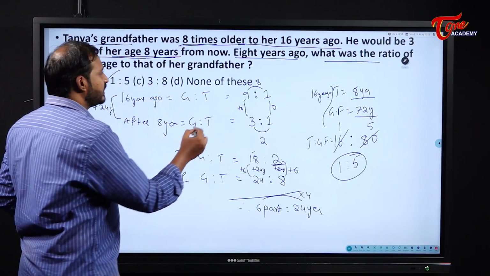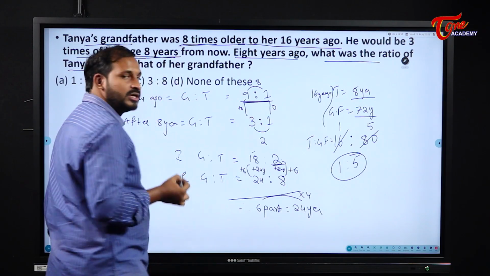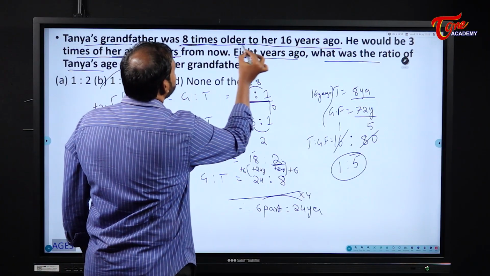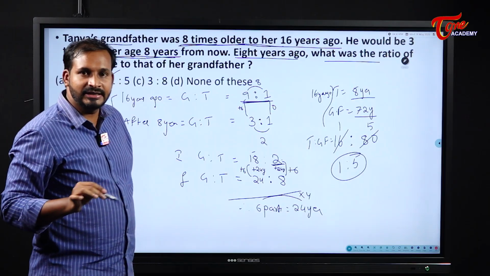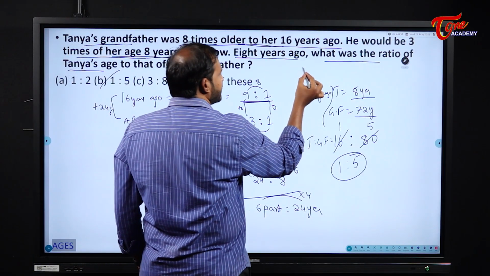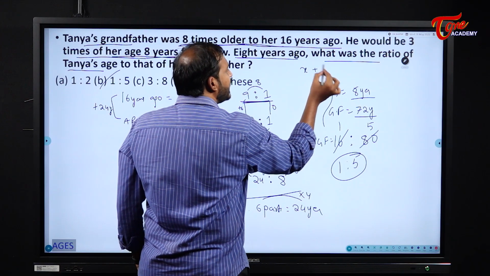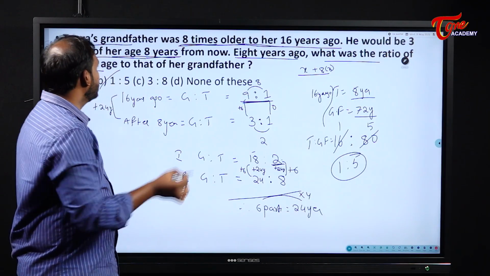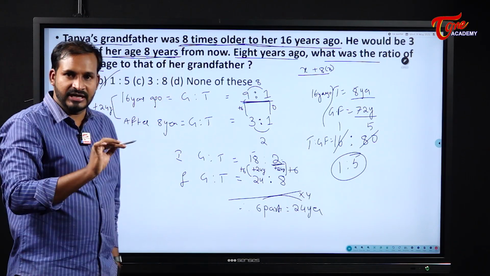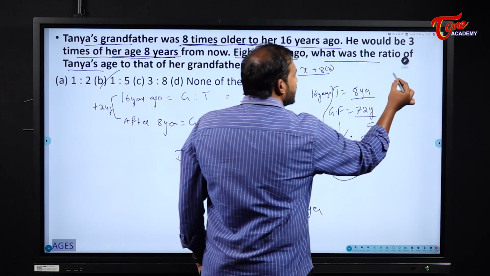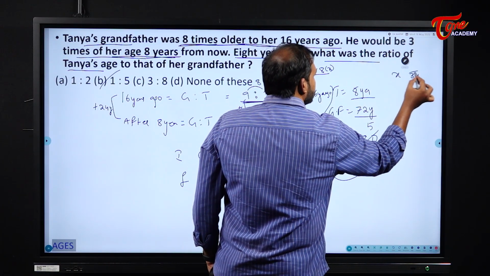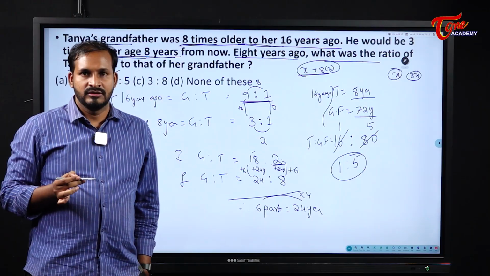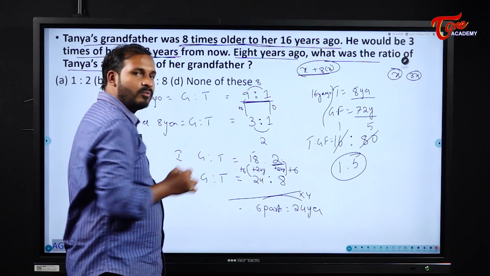Here the first important thing is you should write it as 9:1. Sir, why only 9:1? Here they clearly mentioned that he is 8 times older than her. 8 times older than her means her age is some x and his age will be 8 times more than her age. When it comes to 3 times her age, directly, if her age is some x, his age will become how much? 3x. So you should know this one. Understanding this is very, very important here, students.